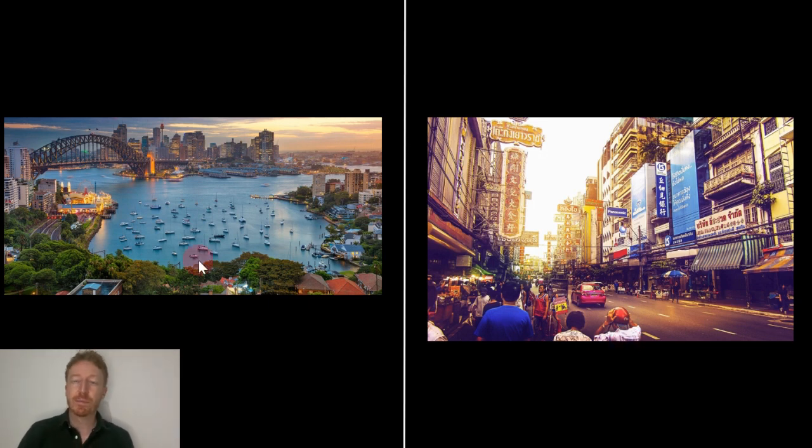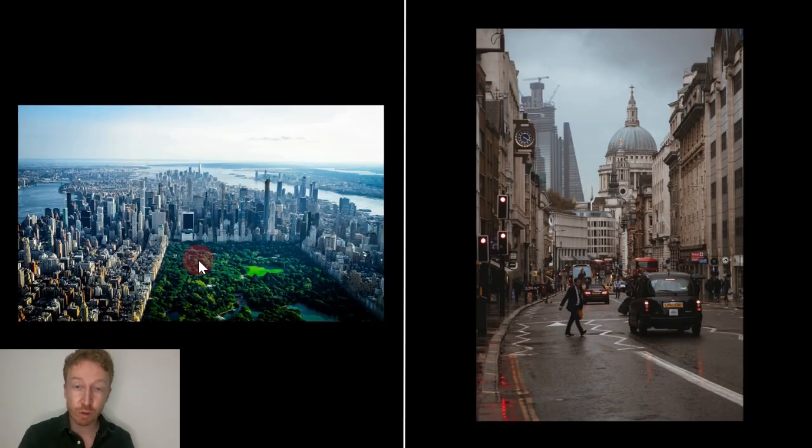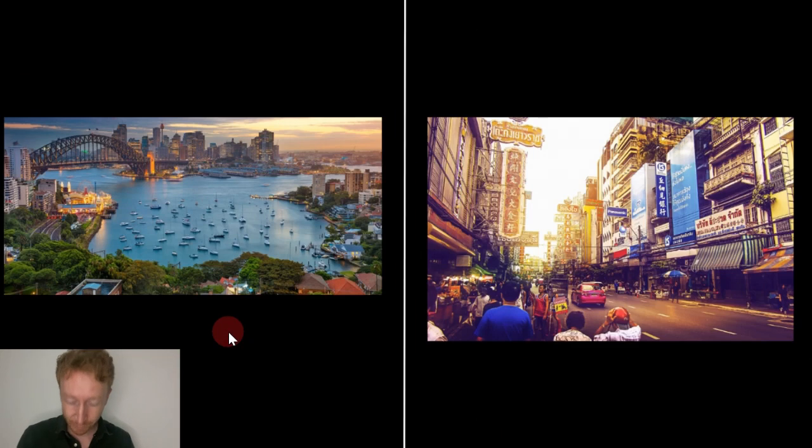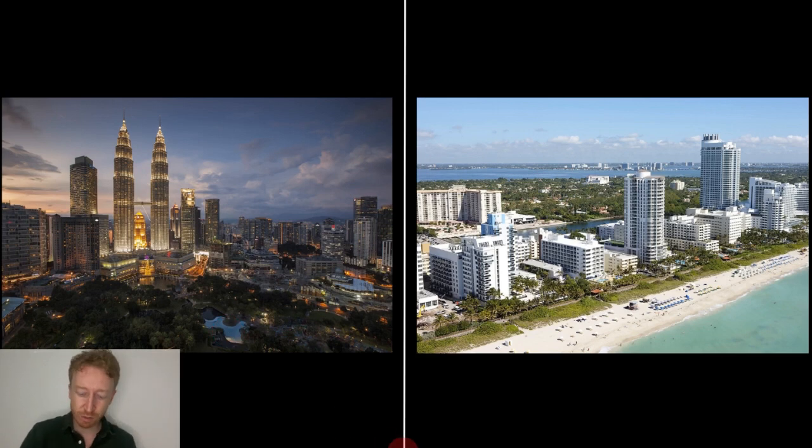Sydney, of course, is a much more expensive city. It's a much more expensive city than Bangkok. To be honest, living in Sydney can cost a fortune sometimes. Living in Sydney can cost an absolute fortune. Actually, that is even true for New York and London as well. These two cities cost an absolute fortune to live in. They really do. New York is the most expensive. To get an apartment in New York will cost you an absolute fortune, maybe $4,000 a month or something like that.